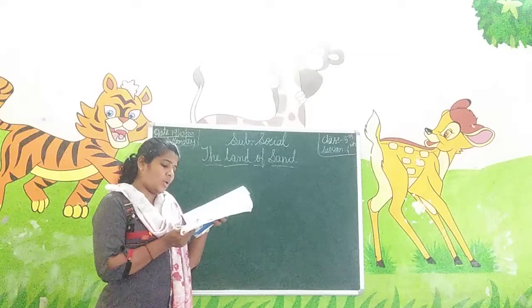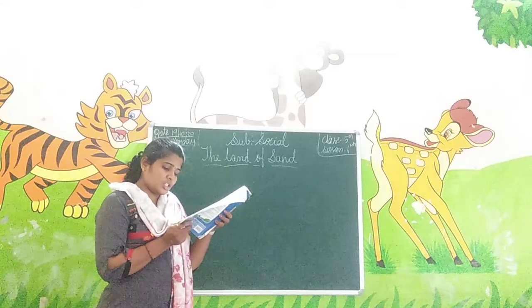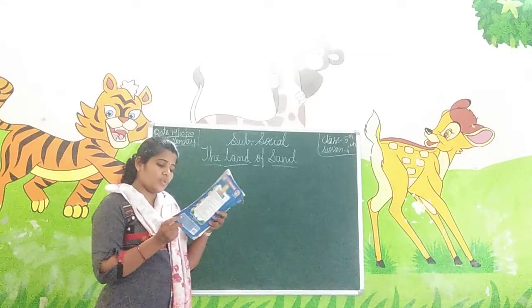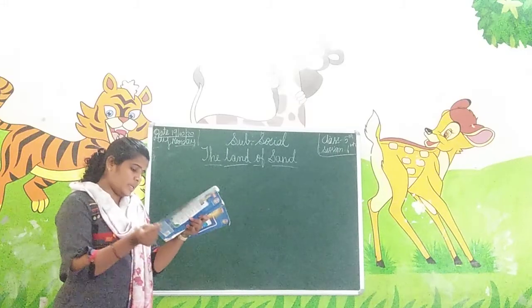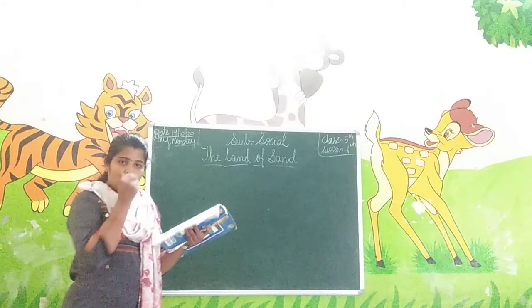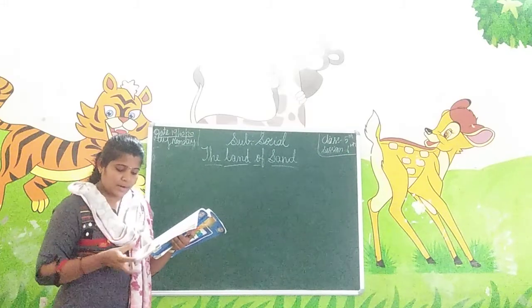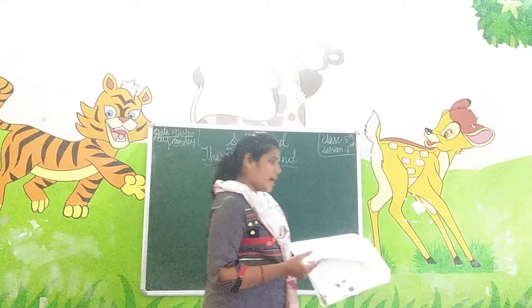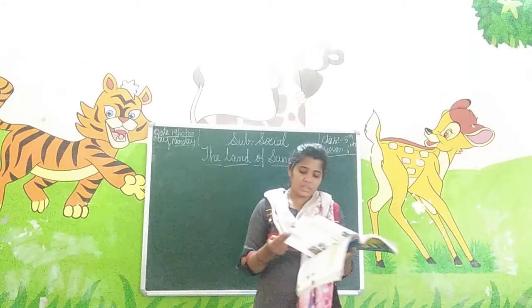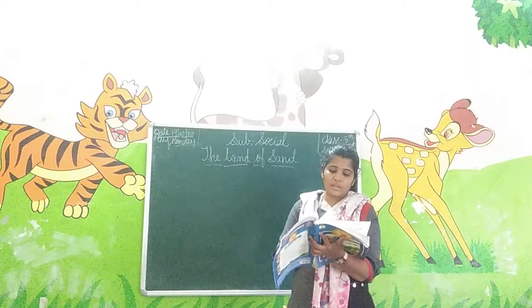And an oil-rich province stretches along the Persian Gulf.